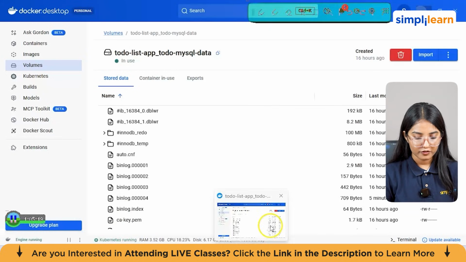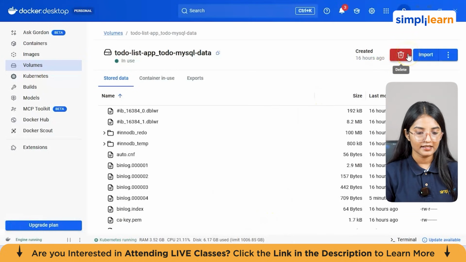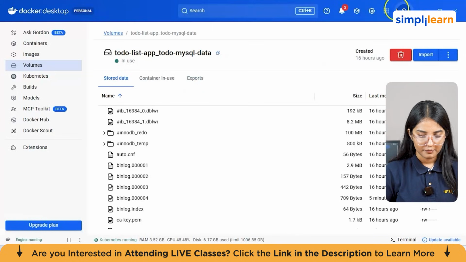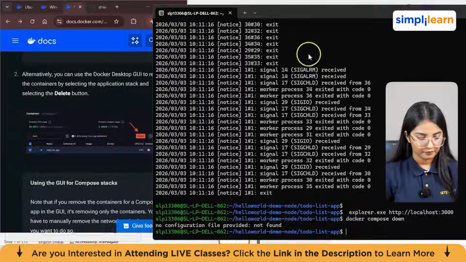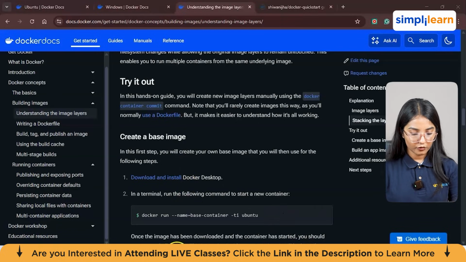Alternatively, what you can do is go back here and just click on this delete button to remove this particular data from your Docker. Right now we're not removing it because I'm going to show you a few more things. One more thing, you can go back to your code editor now.